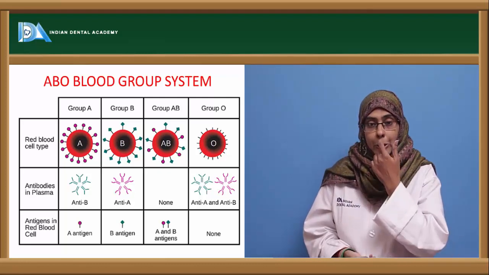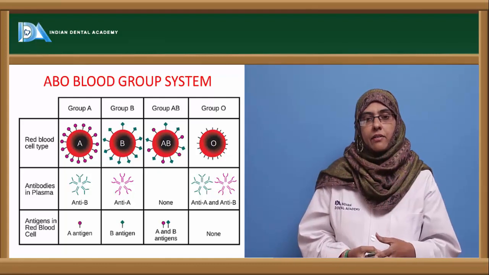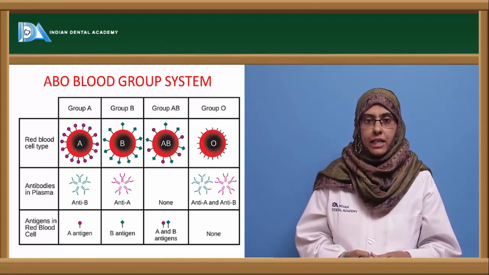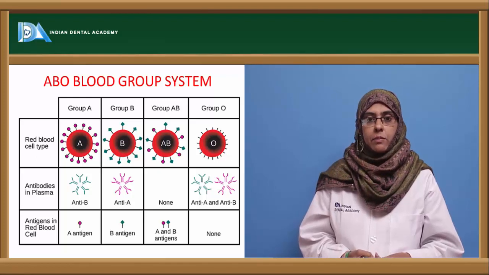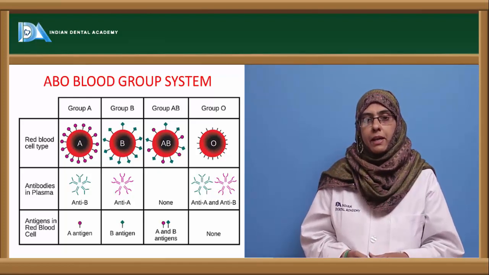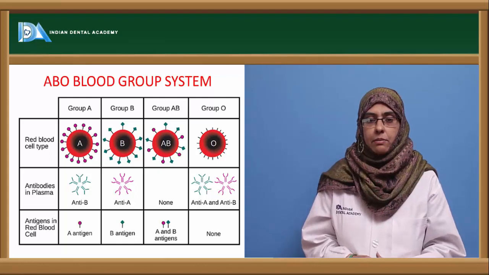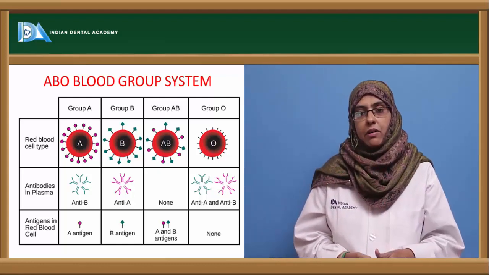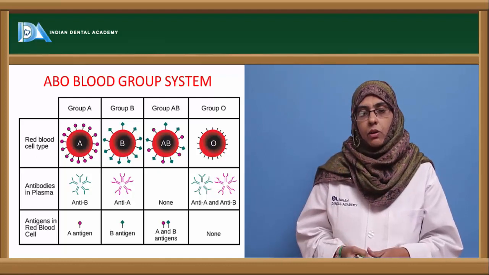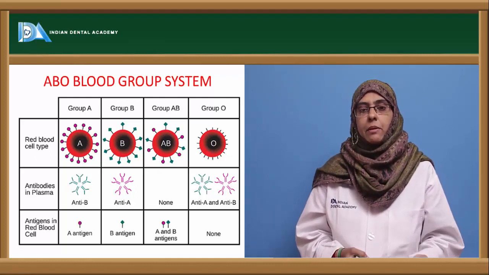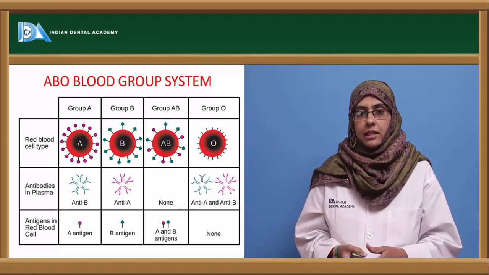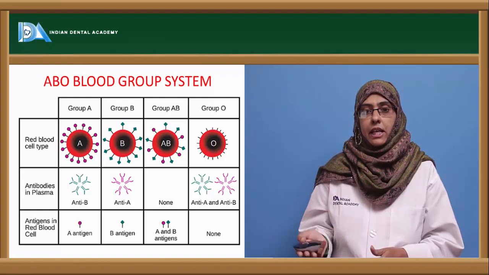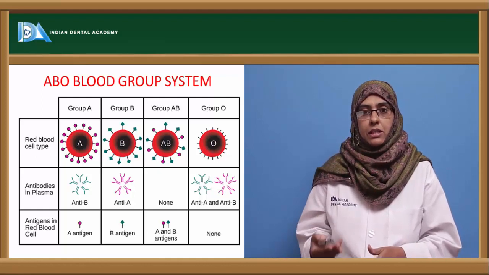disorders in the body. So the person with the B blood group will have B antigen, and the person's plasma will have anti-A antibodies. The person with the AB blood group will have both the antigens that can be expressed on the erythrocytes, but they will not have any type of antibodies. And the person with the O blood group, they do not express any type of antigen on their surface, and they have both types of antibodies.